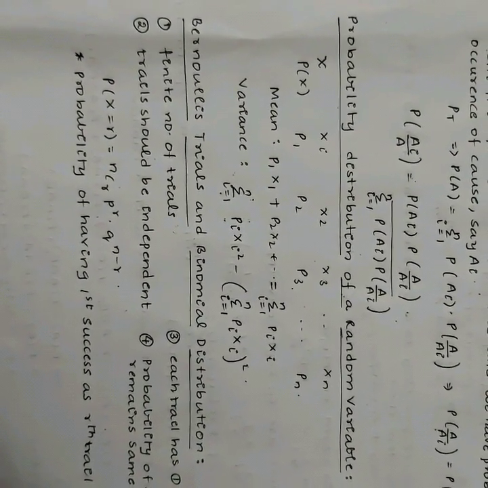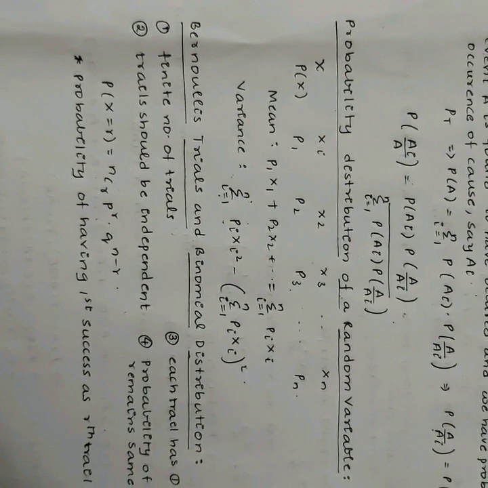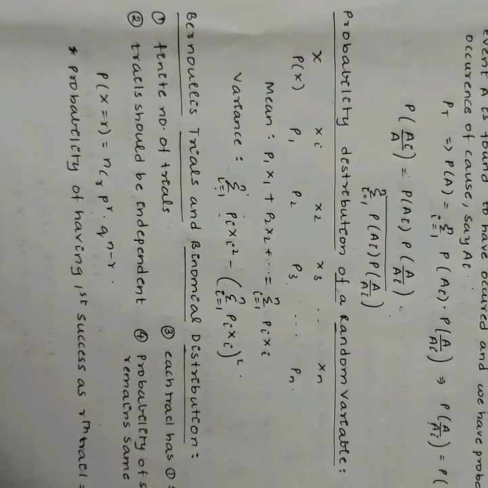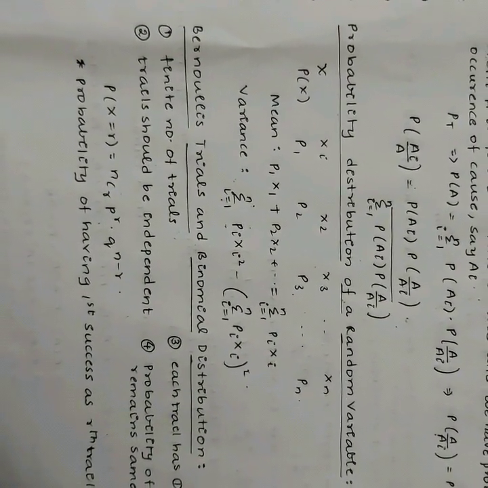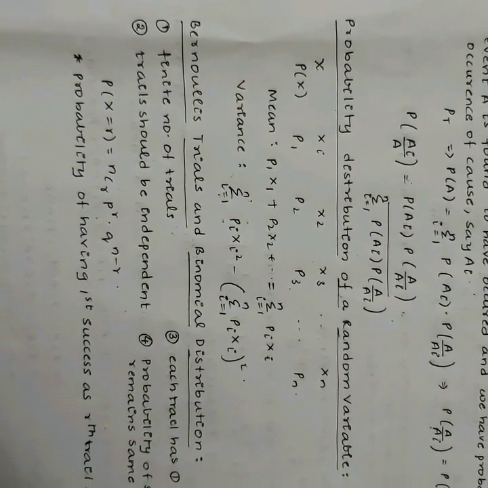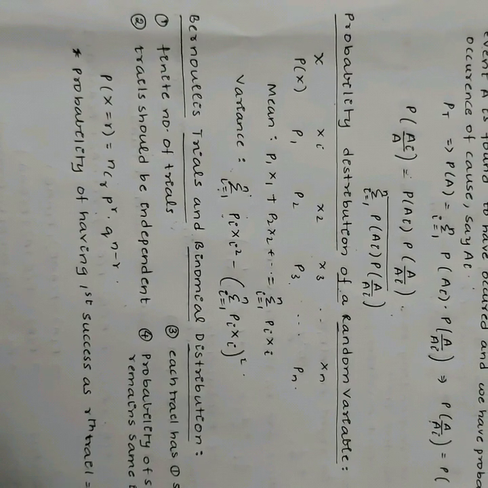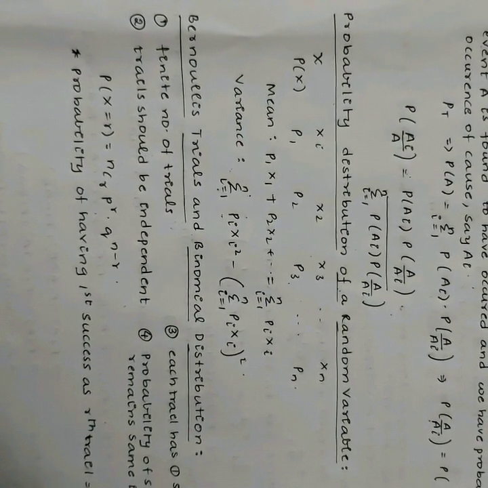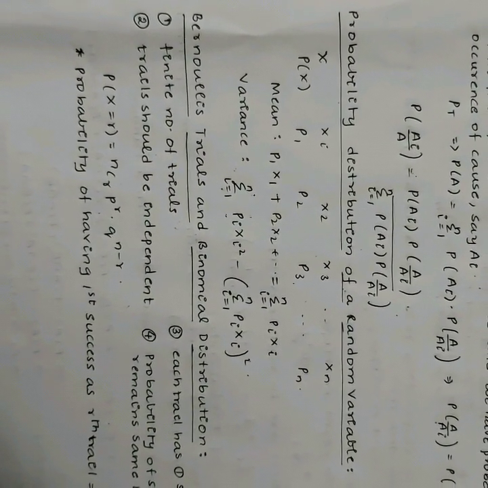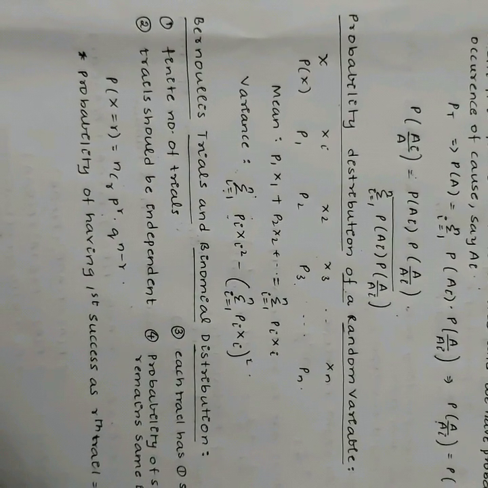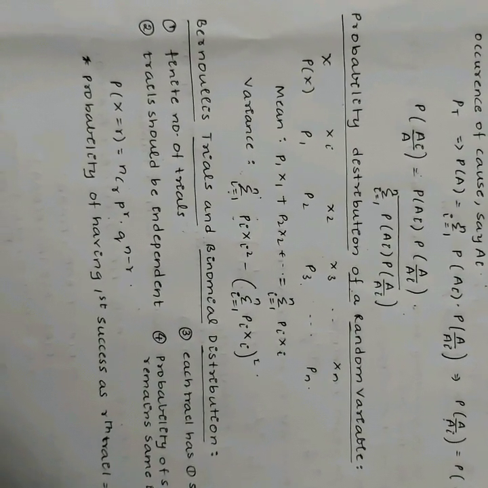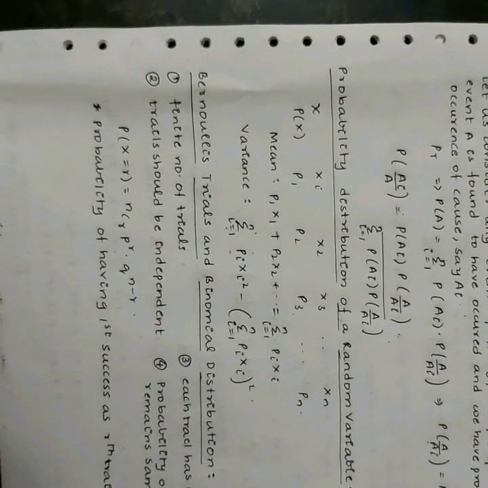A probability distribution representing the binomial trials is said to be a binomial distribution. For example, let us consider a binomial experiment which has been repeated n times, and let the probabilities of success and failure in any trial be p and q respectively. We are interested in the probability of occurrence of exactly r successes in these n trials. Now the number of ways of choosing r successes in n trials is nCr.